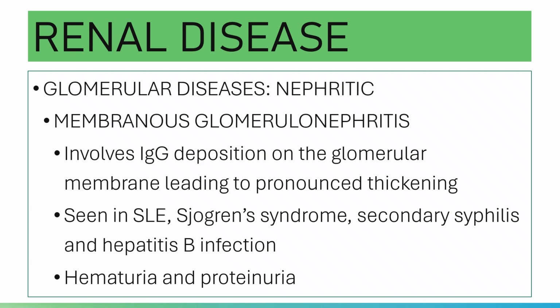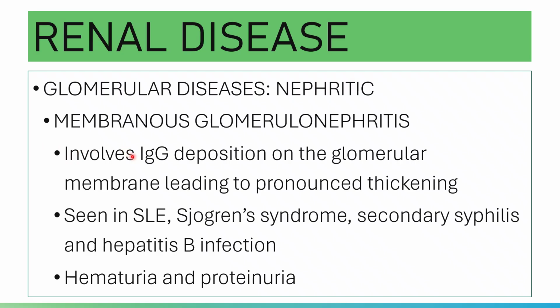And then you have your membranous glomerulonephritis. In membranous glomerulonephritis, there is a pronounced thickening of the glomerular basement membrane resulting from the deposition of immunoglobulin G immune complexes.